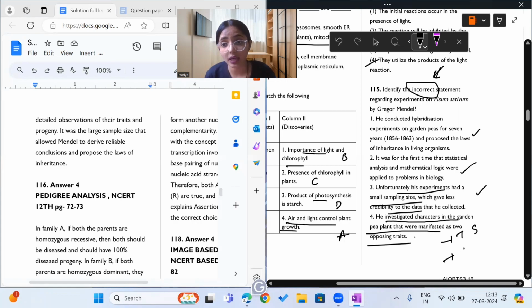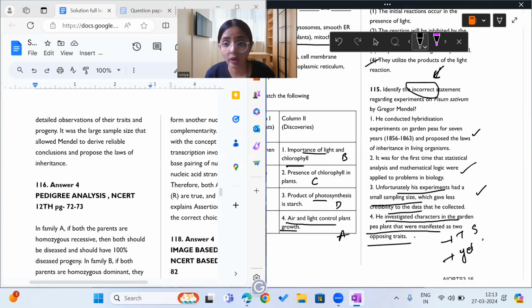Pea color was a character which was manifested as yellow and green. Pod color was manifested as green and yellow. Flower color, violet and white. So all these were characters investigated by Mendel, which have two opposing traits, and one trait was dominant and the other one was recessive. So this statement also appears to be correct.